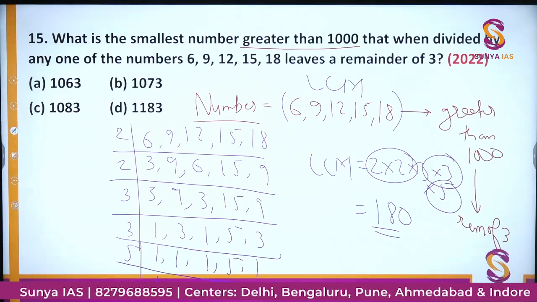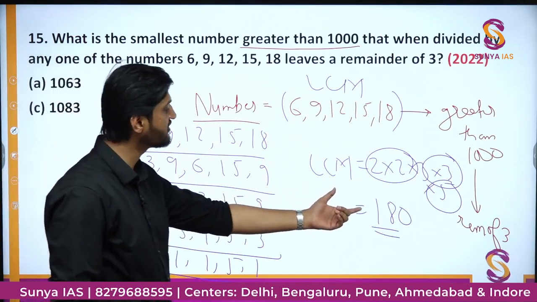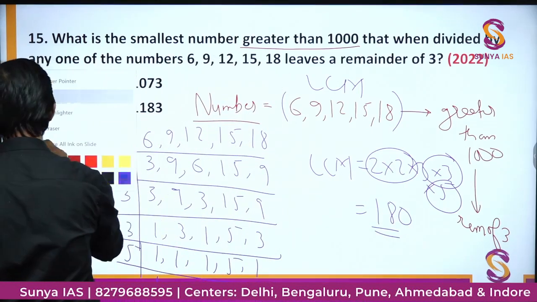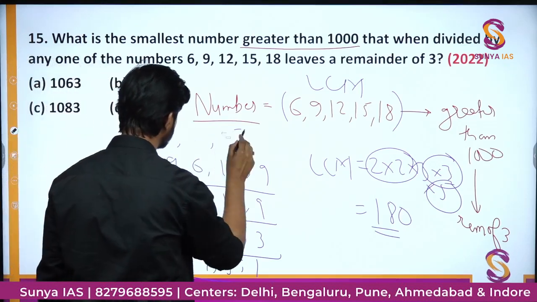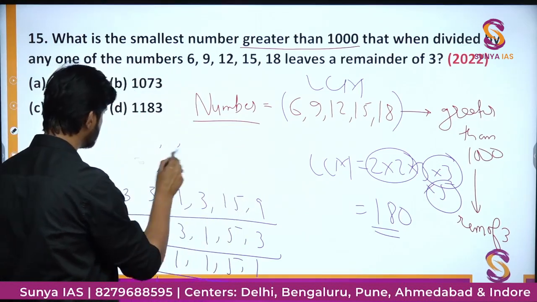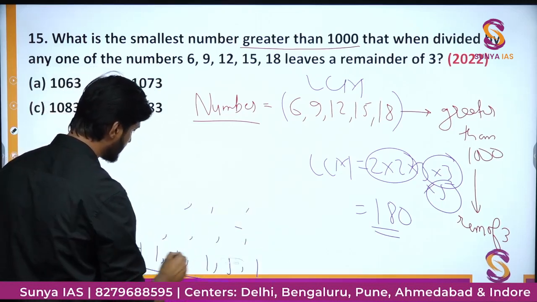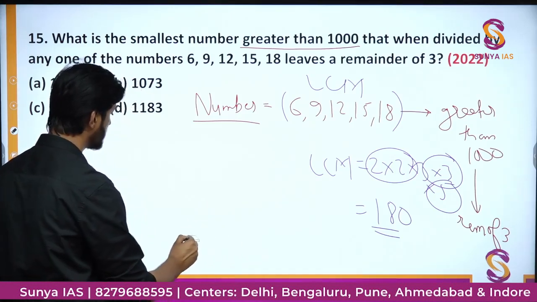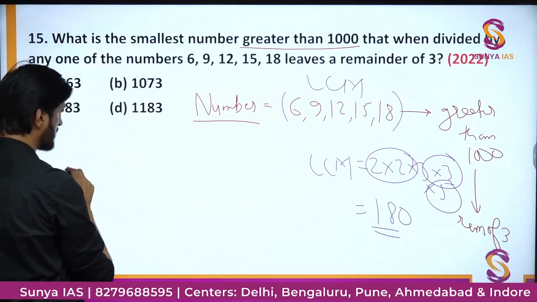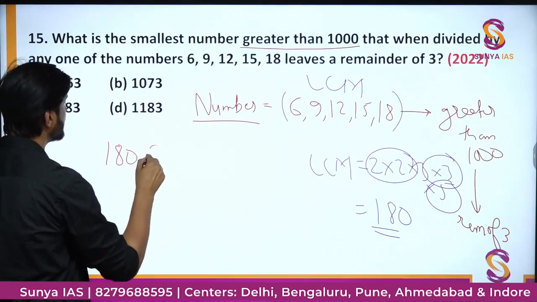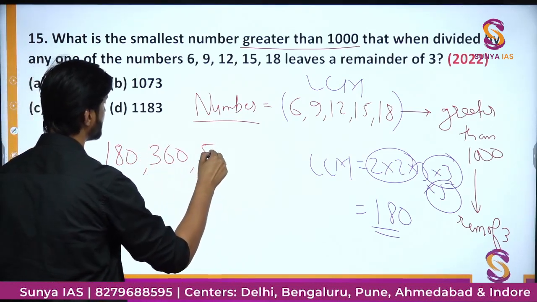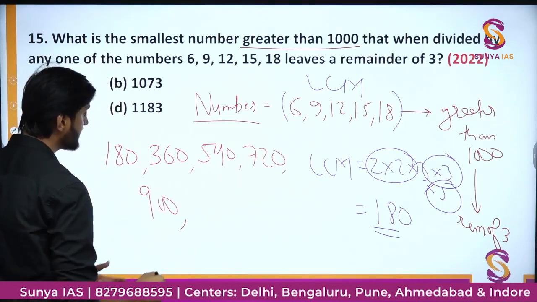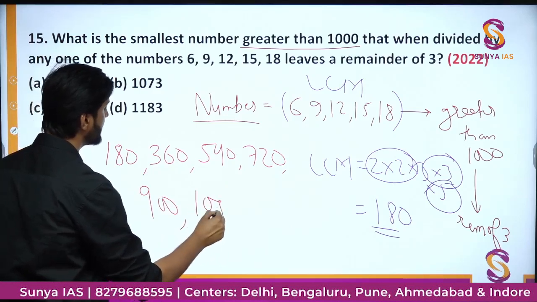So next we have the LCM. We will find such a multiple of this 180 which is greater than 1000. So let us talk about all such multiples. We have a simple table of 180, so to say, and we will have 180, then 360, then 540, 720, 900, and the next multiple will be simply 1080.